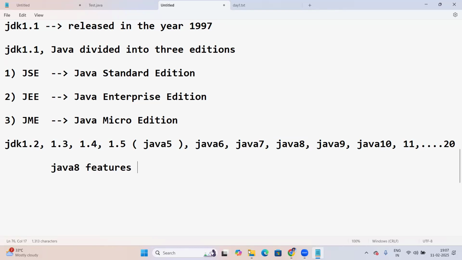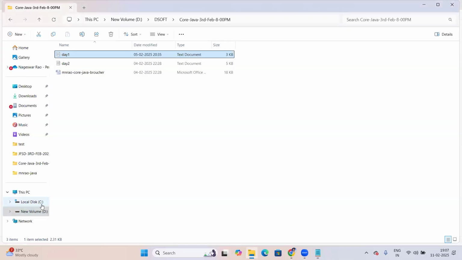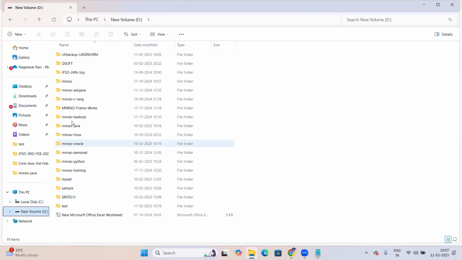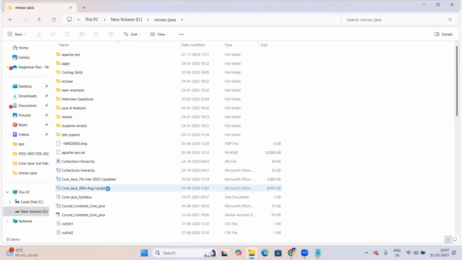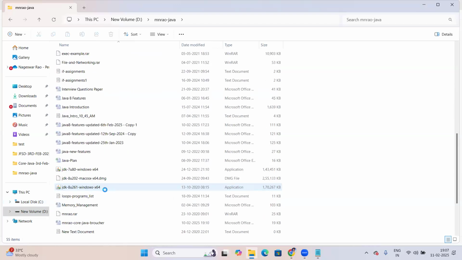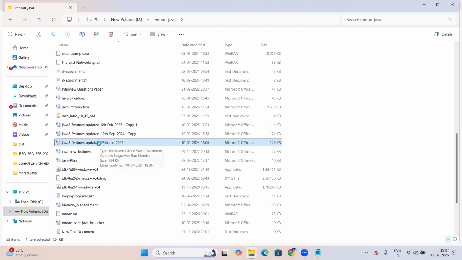For Java 8 features, I have prepared a separate document. Yes, this is the Java 8 features document. A separate document is available on Java 8.